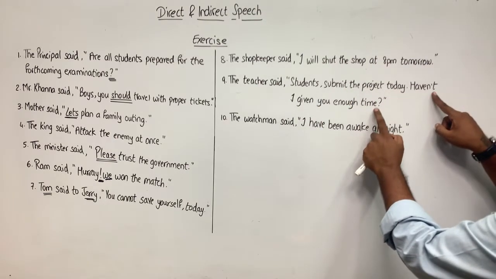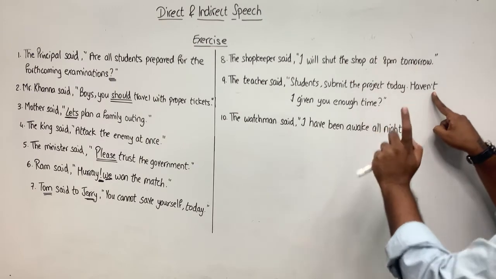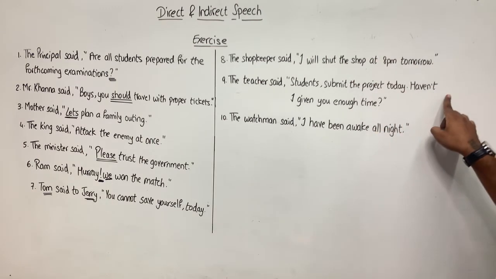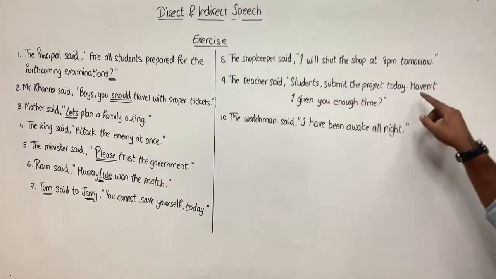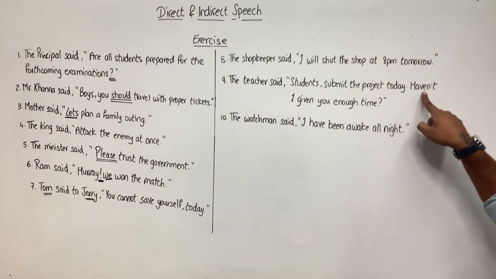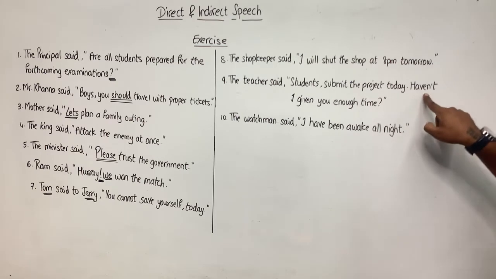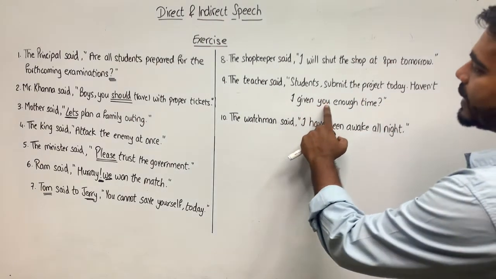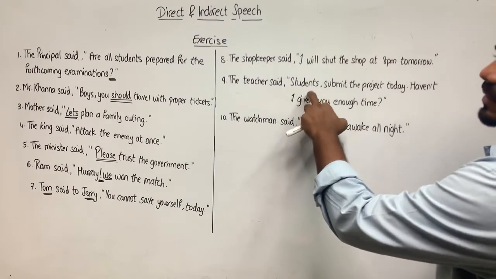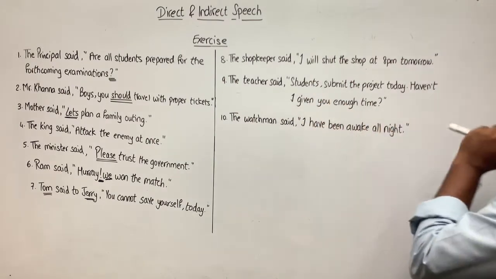Now this is interrogative, so asked. And also asked if he or she had not. Have not will become had not. So hadn't. If she or he hadn't given them, you will become them, students, enough time.